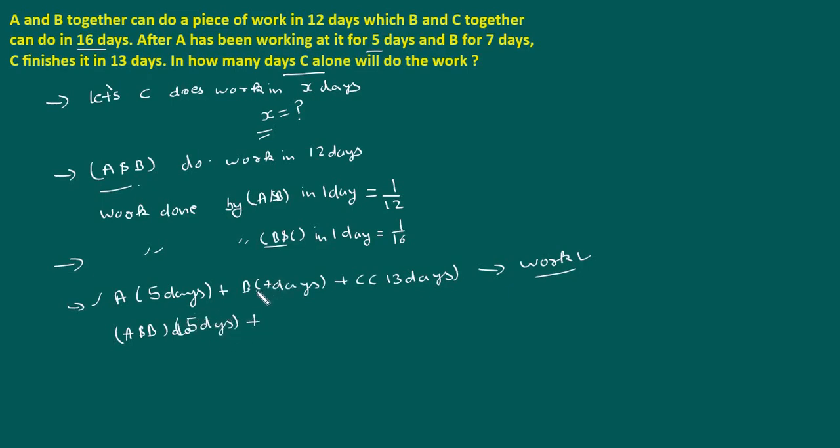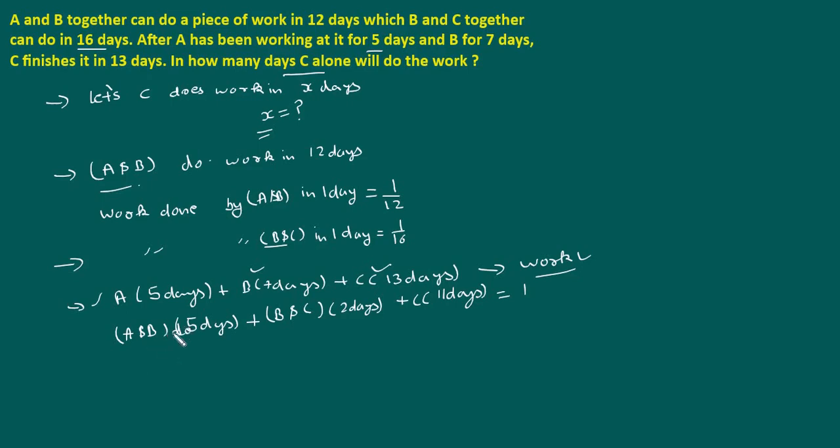Now how many days are left for B? 2 days. So B and C do work for 2 days. Now how many days are left for C? 11 days. C works for 11 days, and the total is equal to 1.